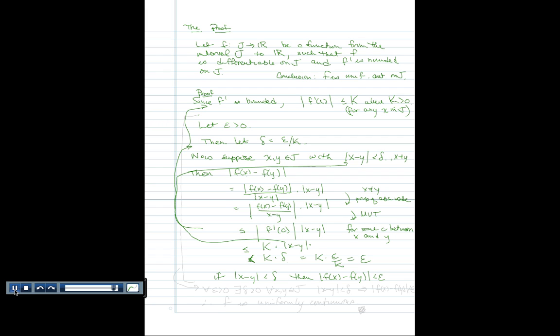So what I've shown you from here down to here is the following. No matter what epsilon I pick, for any epsilon greater than 0, there is a delta greater than 0, so that no matter what x and y I pick from J, as long as the distance from x to y is less than delta, then the distance between f of x and f of y is less than epsilon. And in shorthand, we just use the phrase f is uniformly continuous.